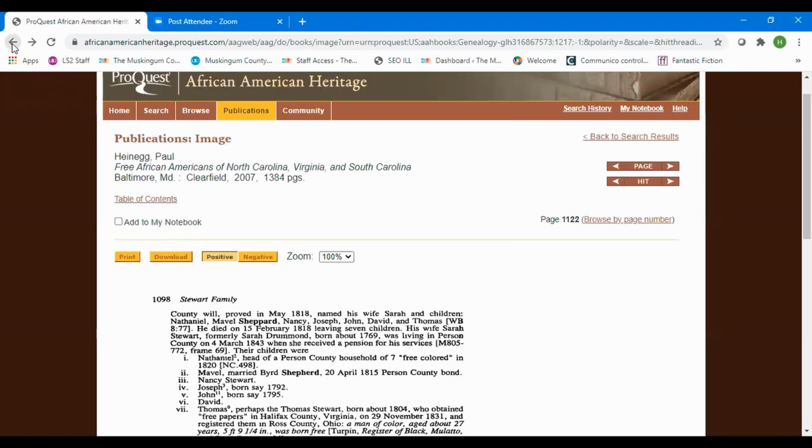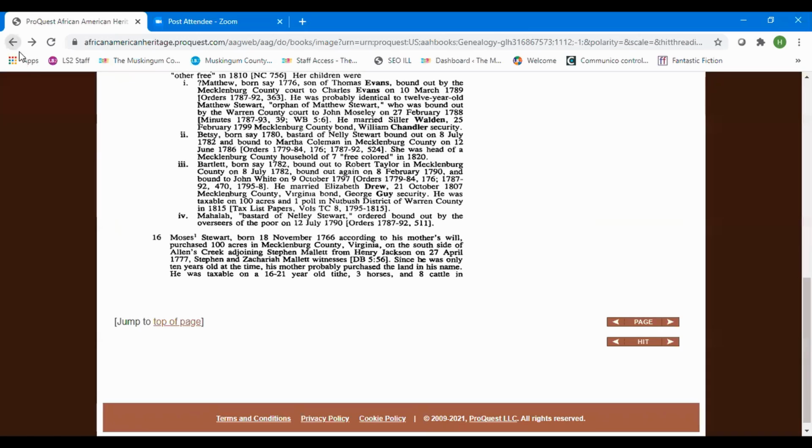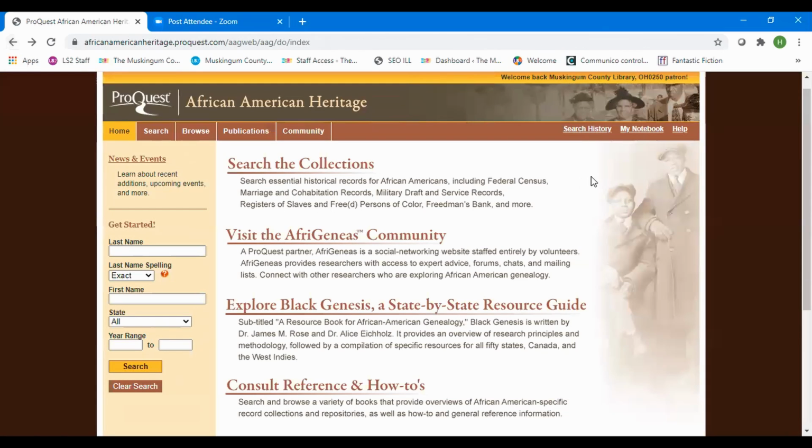As you will find out, African American genealogy is a rather difficult thing to take on, but you do have resources available to you. So we hope that this was helpful to you today.